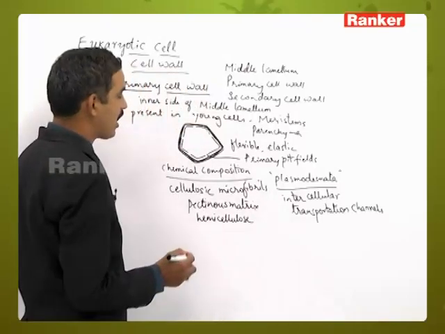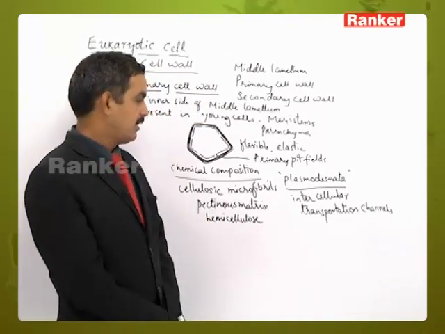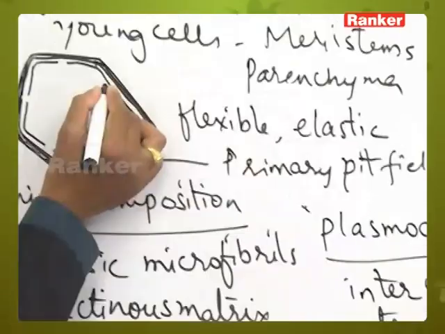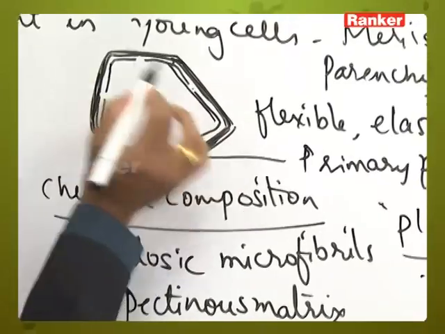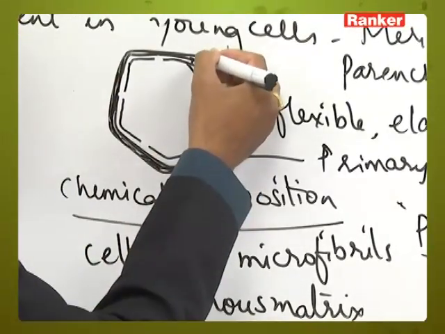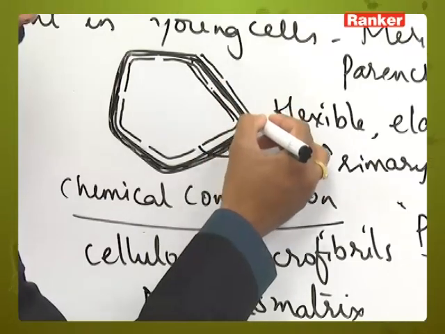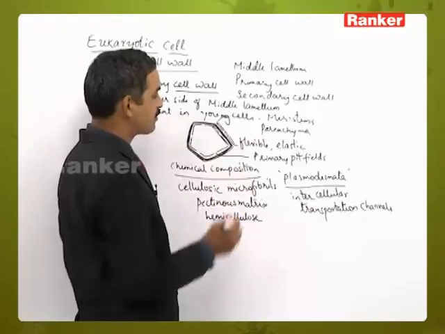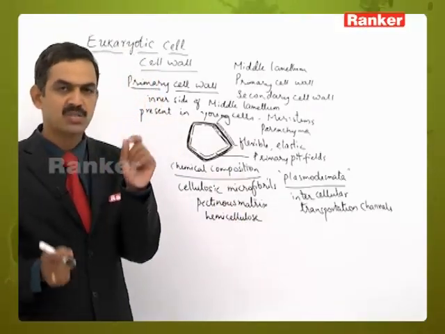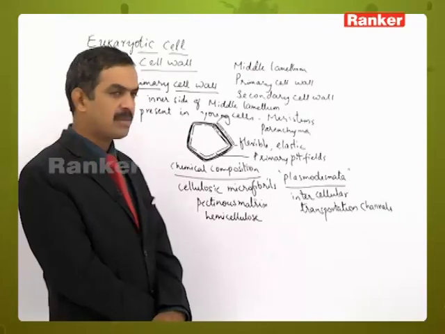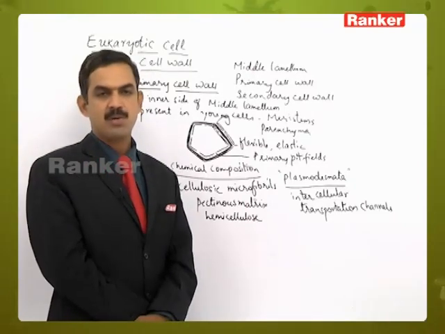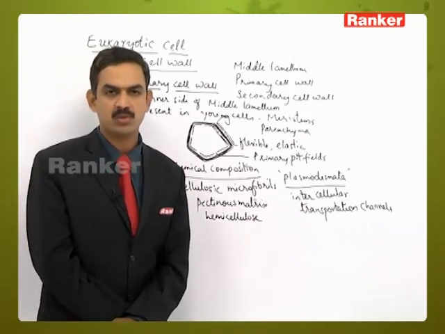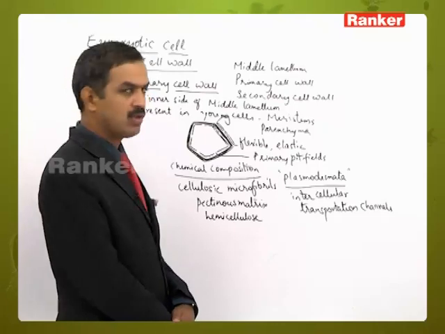And these plasmodesmata are surrounded by plasma membrane, because inside the primary cell wall the plasma membrane will be there. So here the plasma membrane is covering the plasmodesmata. On either side also the same thing: on the adjacent cell, this is the primary cell wall of the adjacent cell, and on the inner side of that the plasma membrane is present. So that plasma membrane is present on either side of the plasmodesmatic structures. This type of special structure is present in the cell, concerned with the transportation of materials from one cell to another cell. So that is called plasmodesmata.